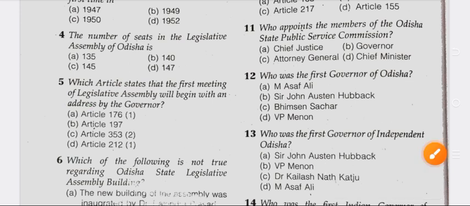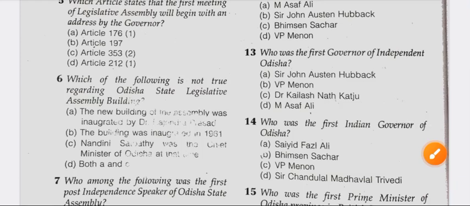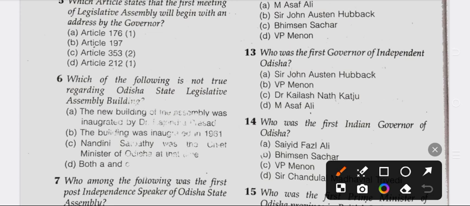Question number 6. Which of the following is not true regarding Odisha State Legislative Assembly building? Option A the new building of the Assembly was inaugurated by Dr. Rajendra Prasad. Option B the building was inaugurated in 1961. Option C Nandini Satpathy was the Chief Minister of Odisha at that time. Option D both A and C. So question number 6 right answer is option D, both A and C.